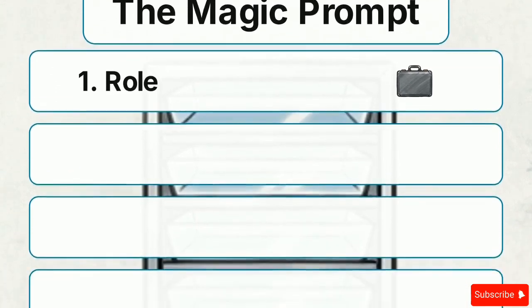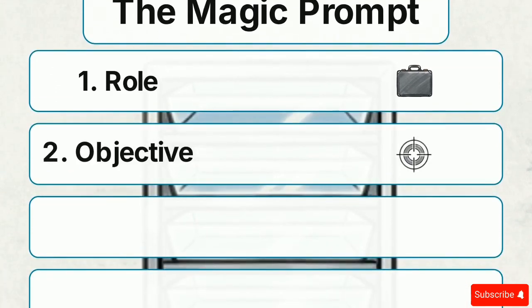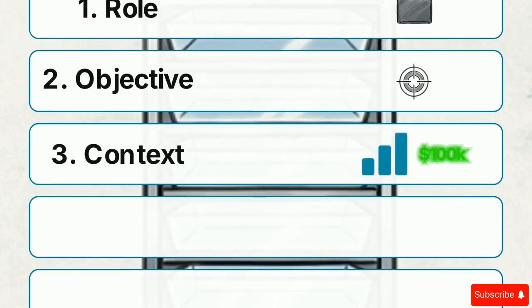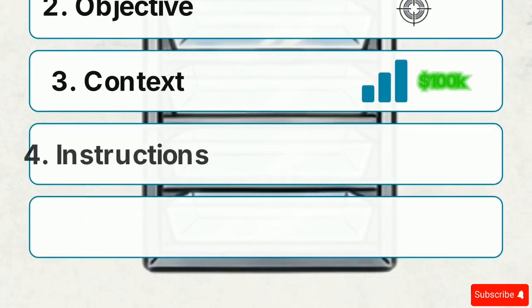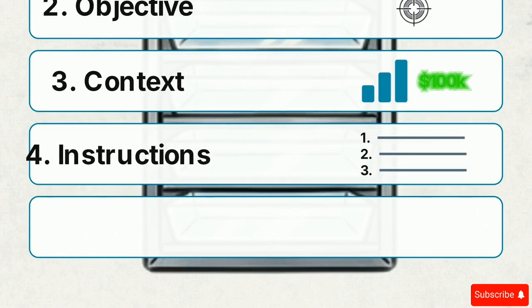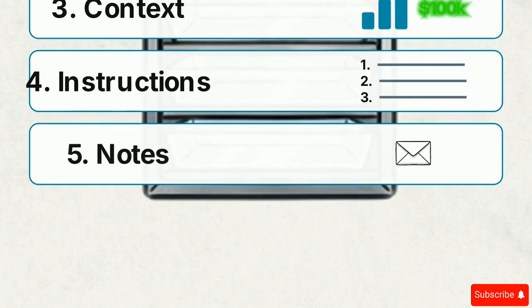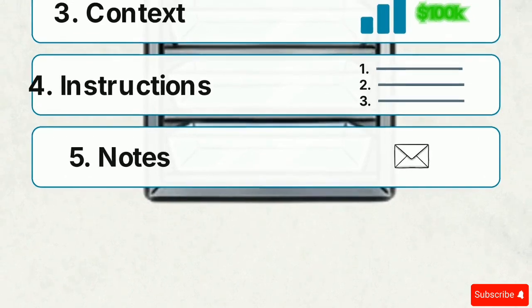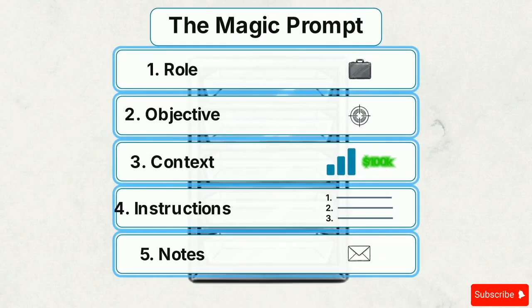By forcing the AI to adopt an elite persona, you pull from a higher standard of data. Next is the objective. You must give the AI a singular, unambiguous task to prevent hallucinations. Then we add context. Detailing the business stakes, like telling the AI this copy is for a $100,000 ad campaign, dictates the tone and the level of depth the model provides. Finally, we use instructions and notes. Instructions establish a step-by-step operational boundary, while notes enforce absolute formatting rules, such as ensuring the final output is ready to be pasted directly into an email.